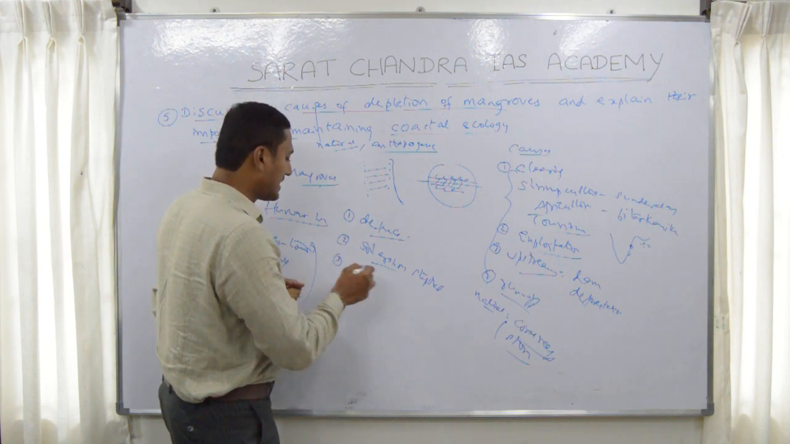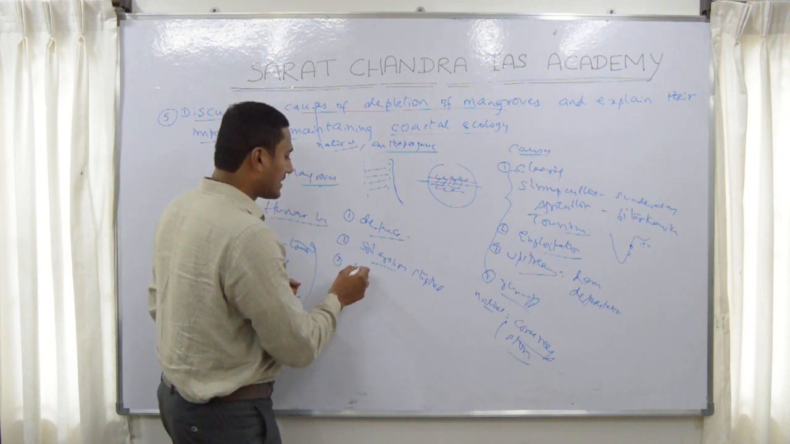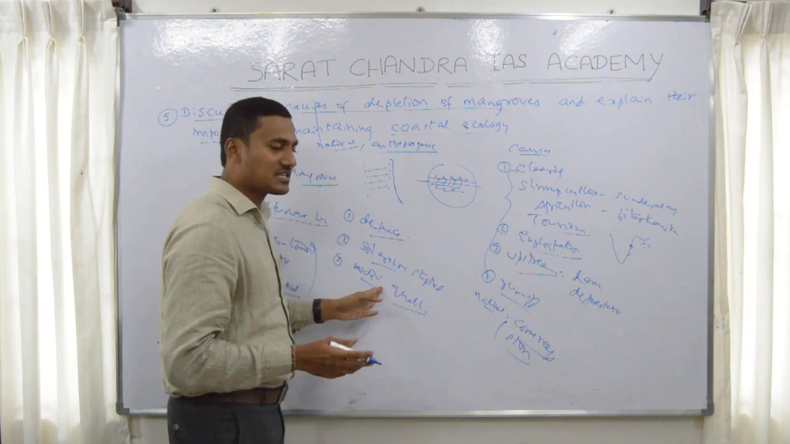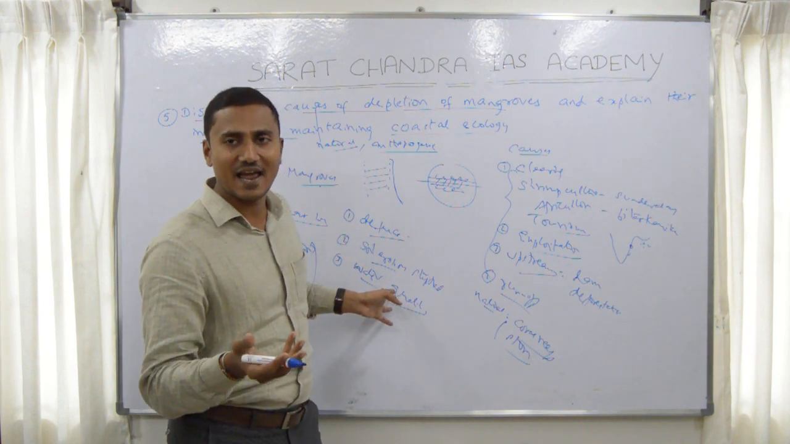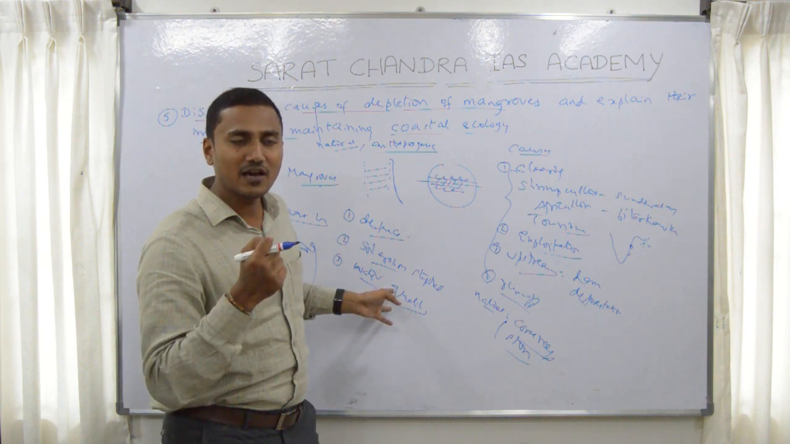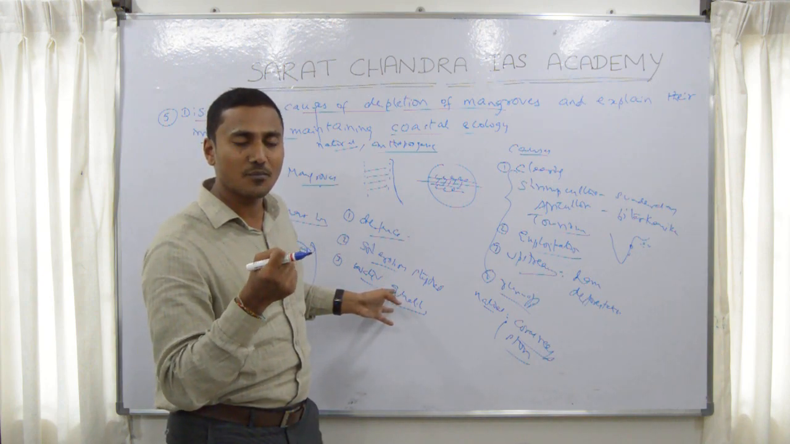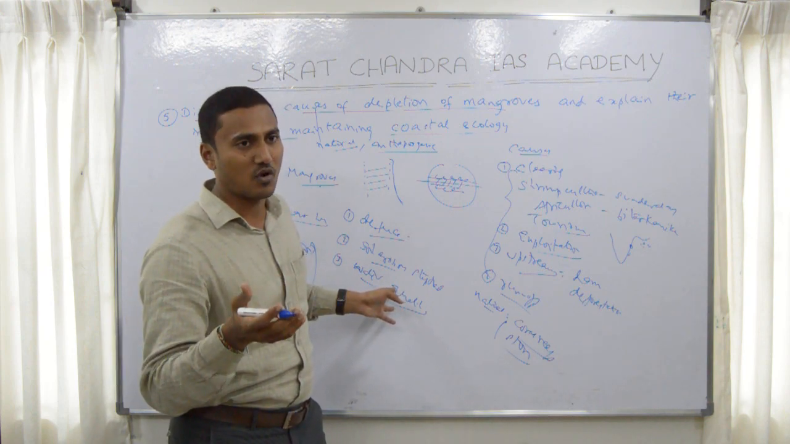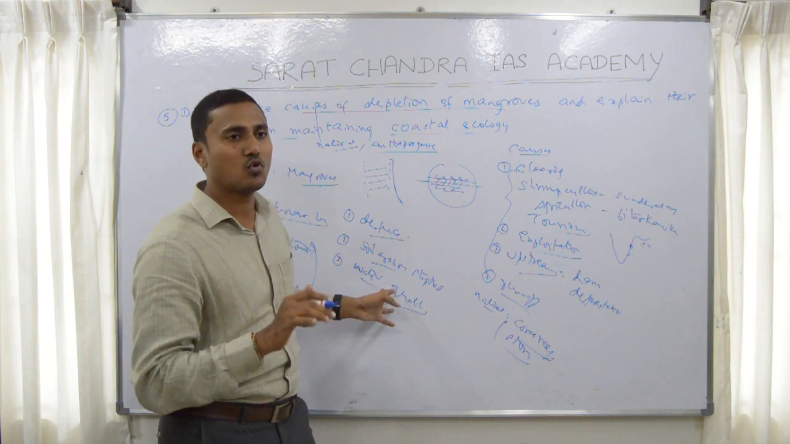Similarly, you can say the purity or quality of water. See, just like any other wetland, mangroves have the capacity to filter the pollutants and make the water clear or purify the water, which actually helps the coastal ecology.